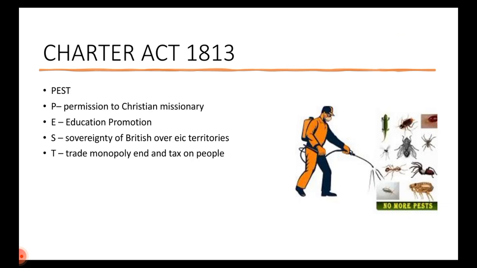So the next one is Charter Act 1813, very important act. We will remember it like a PEST. This act is a pest controller. So what is P? P is permission: Christian missionaries were given permission in this act. And then Western education has been introduced, that is E, education promotion. S is sovereignty of British over East India Company territories has been declared. And then T comes: trade monopoly got ended and also tax on people has been implemented. So 1813 Charter Act is a PEST act for us, right?